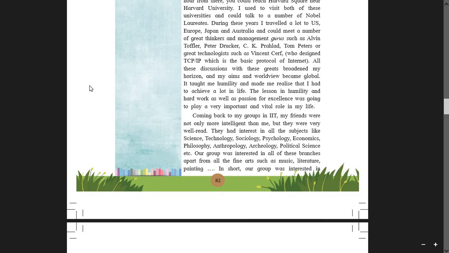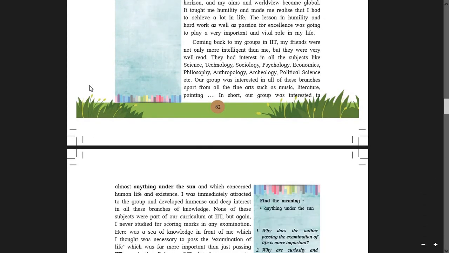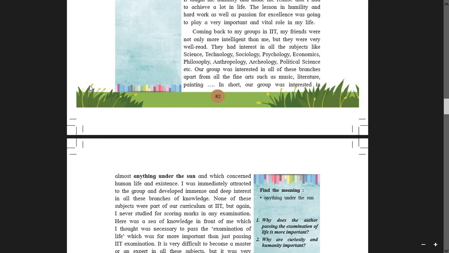The lesson in humility and hard work as well as passion for excellence was going to play a very important and vital role in my life. Coming back to my groups in IIT, my friends were not only more intelligent than me, but they were very well read. They had interest in all the subjects like science, technology, sociology, psychology, economics, philosophy, anthropology. Students, you know what is anthropology? Anthropology is a human science. Okay? For example, social studies and all that.